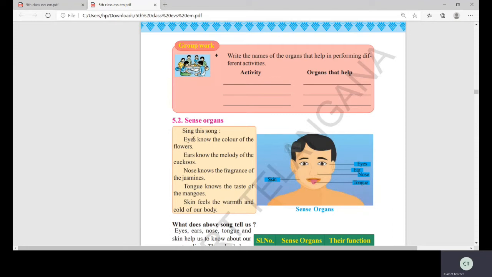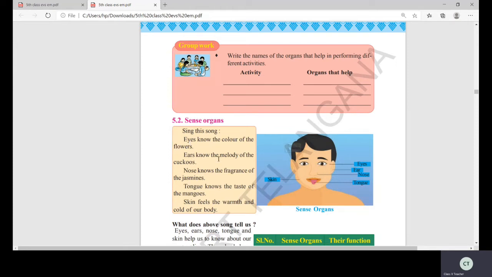Now here, let's sing a song which is located in this box. Okay. Eyes know the color of the flowers. See, children, if you close the eyes, can you see anything? No, you can't see the flowers, their colors. You can't see anything. Eyes know the color of the flowers.